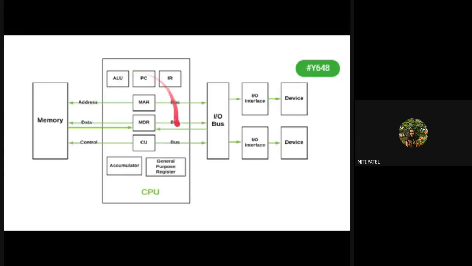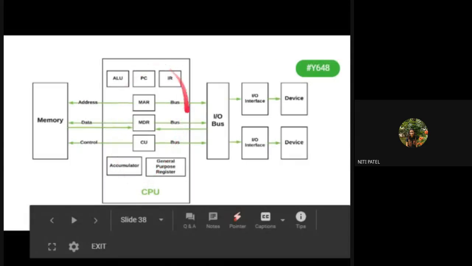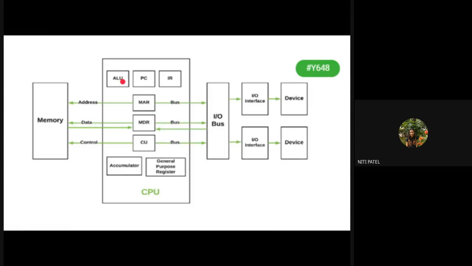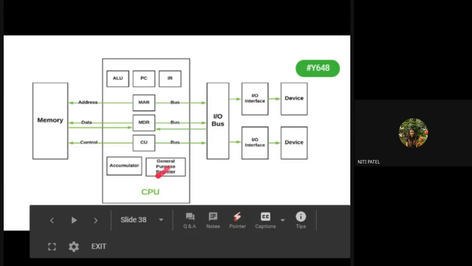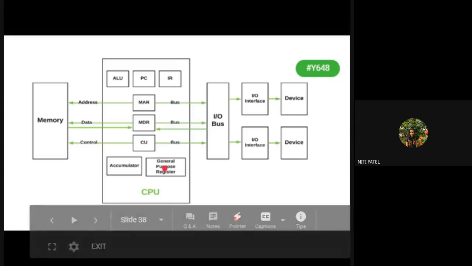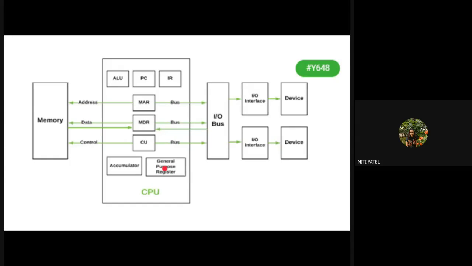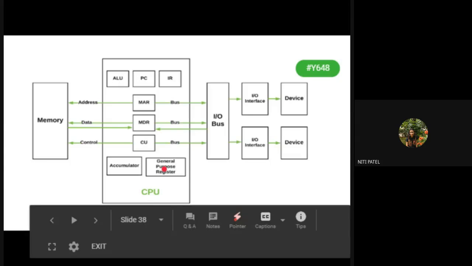Okay. Now, if you see in this CPU, we have many small components. ALU, which we know. What is that ALU? It will perform all the arithmetic and logical functions. Then we also know what are these registers, general purpose registers. What are registers? They are used to store the data temporarily. Why is this data stored temporarily? Because it can be retrieved faster as it is part of the CPU. Can you see? It is inside the CPU. So this is like a cache memory where the data is stored inside the register, and it can be retrieved on a faster basis.